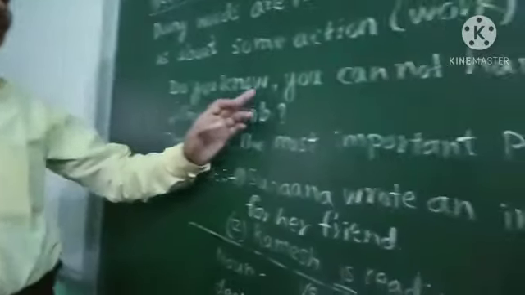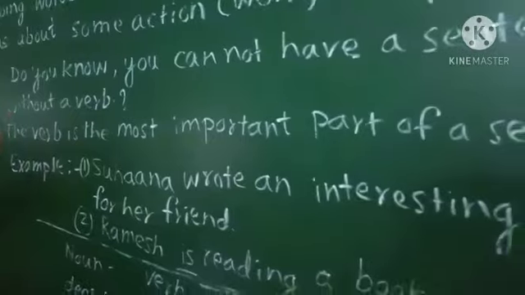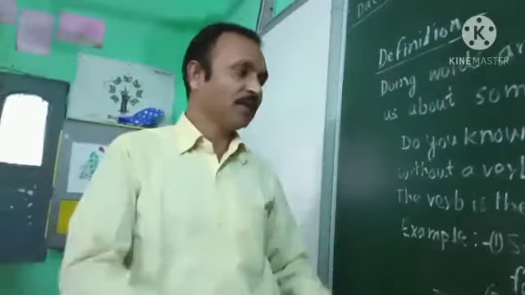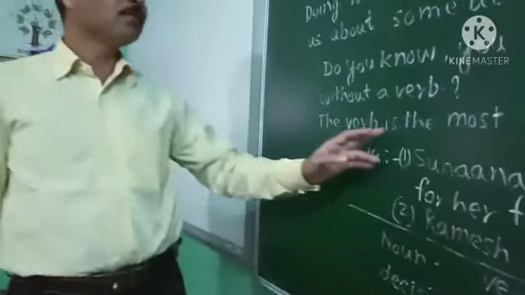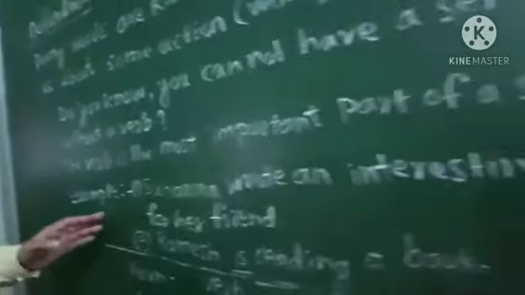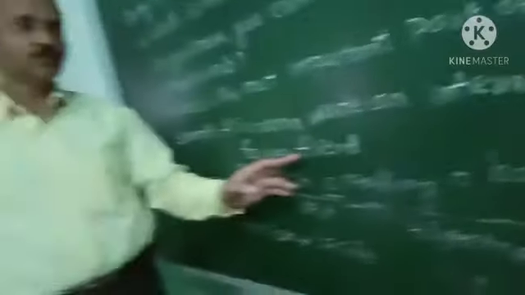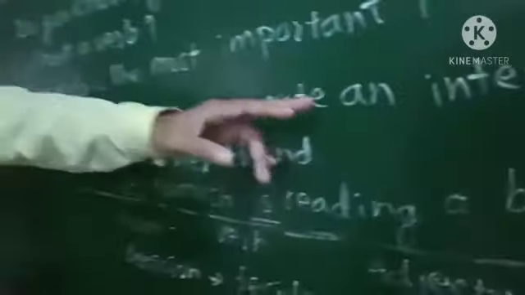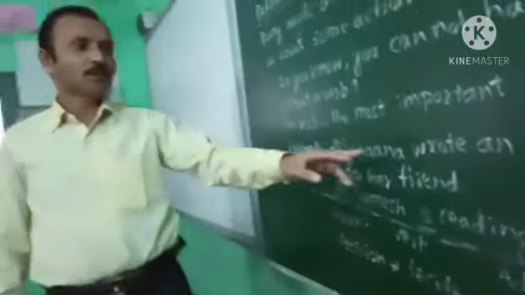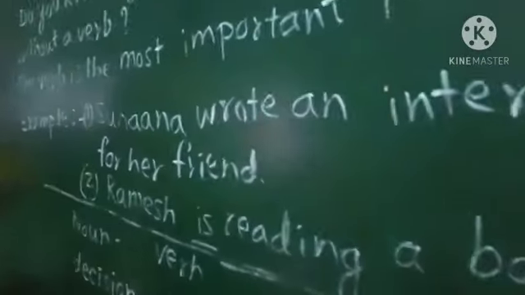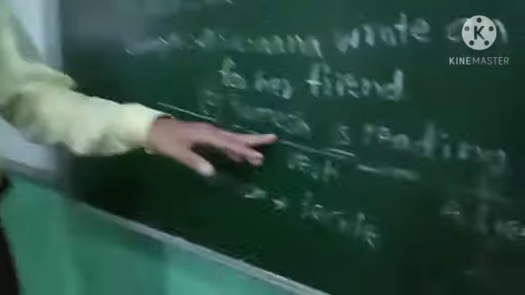Do you know one most important thing, that you cannot have a sentence without a verb. You cannot read or write a sentence without having a verb. So the verb is the most important part of a sentence. As you can see in an example here, Suhana wrote an interesting story for her friend. So here what is the verb? Wrote is the verb here.